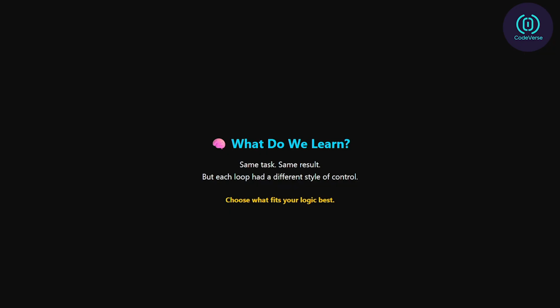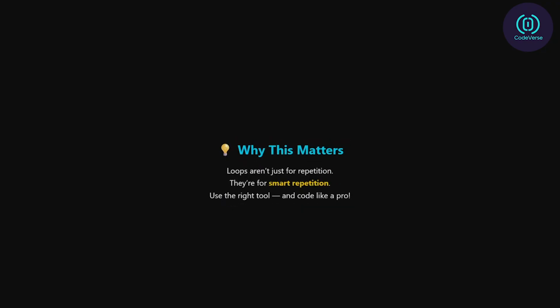1 2 3 4 5. But the way they get there is different. Each loop gives you control, you just have to choose which style fits your situation best. And this is why understanding loops is so important, it's not just about repeating, it's about doing it intelligently.